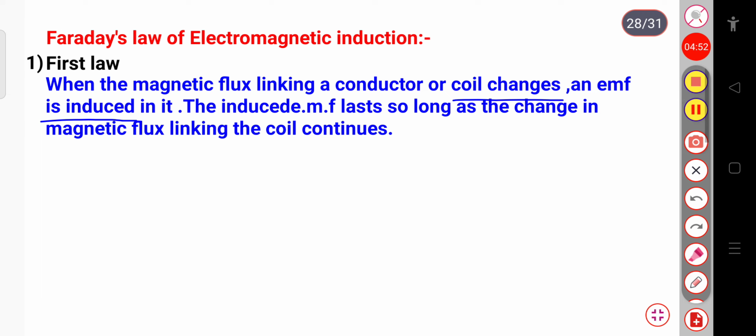It means that suppose here is a conductor and a magnetic flux is linked in it.